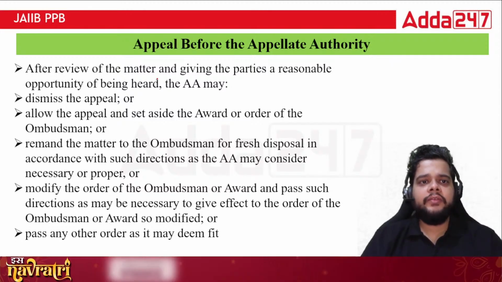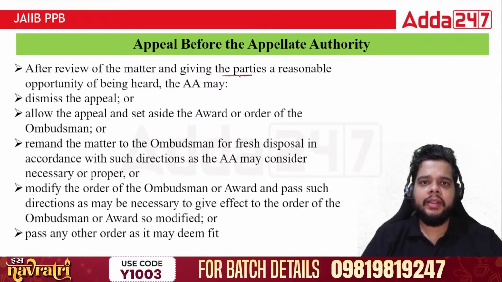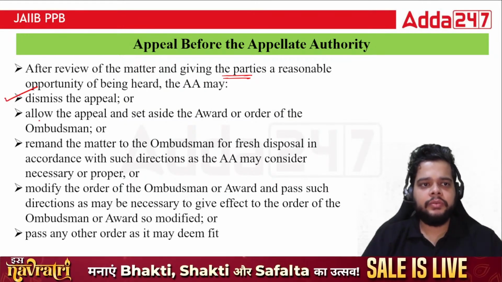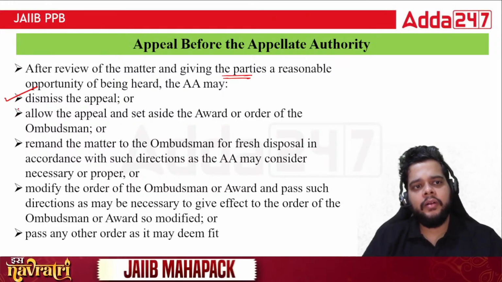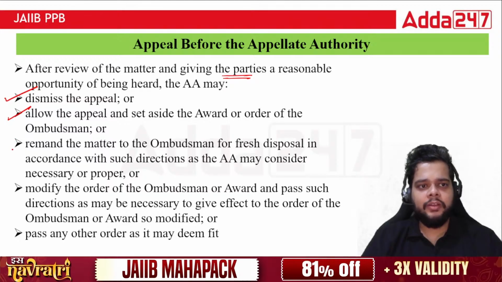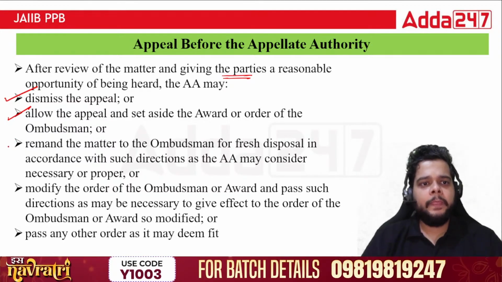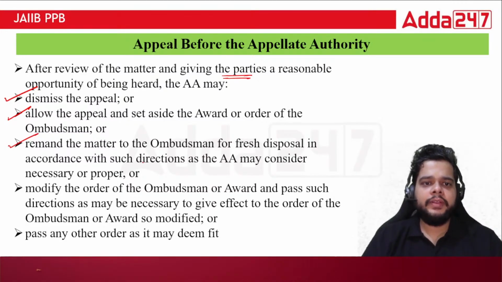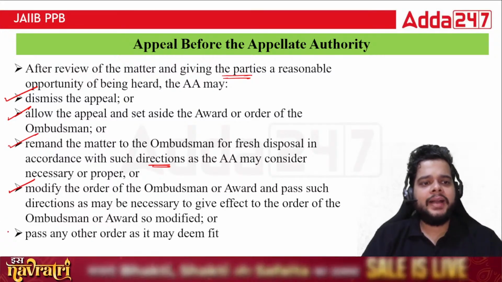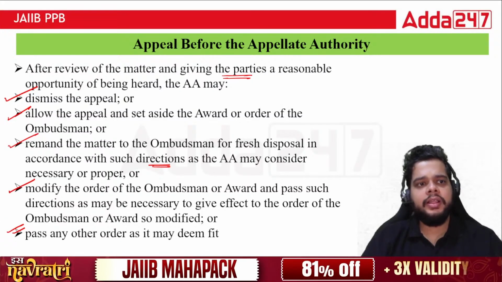After the review of the matter, and after giving both parties a reasonable opportunity, the appellate authority can dismiss the appeal. That goes without saying because they have the power. Allow the appeal and set aside the award, whatever the award was given by the ombudsman. Remand the matter to the ombudsman for fresh disposal in accordance with such directions. Modify the order of the ombudsman or pass any fresh order as well. All these five outcomes can happen.